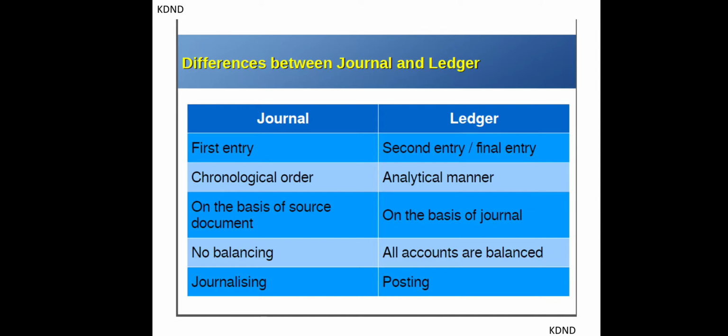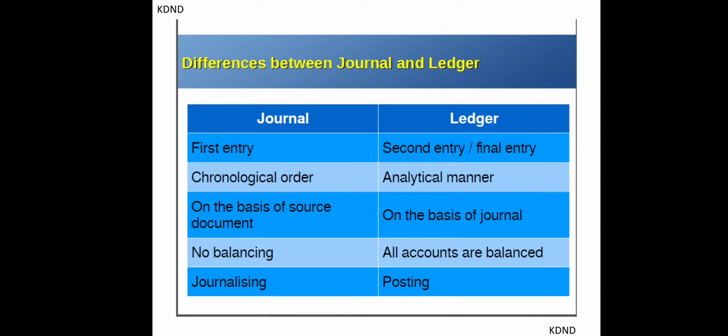that is the data which is available in the form of journal entries, we are going to transfer from that. So whenever you are preparing the ledger posting, you have to first prepare journals. Here journals are never balanced, that is they are never totaled up.